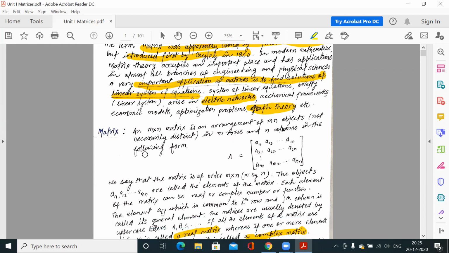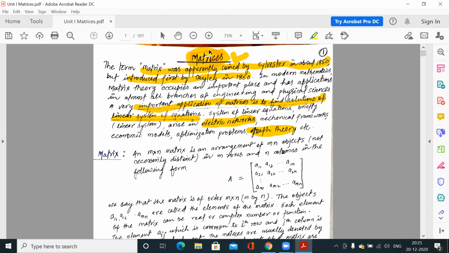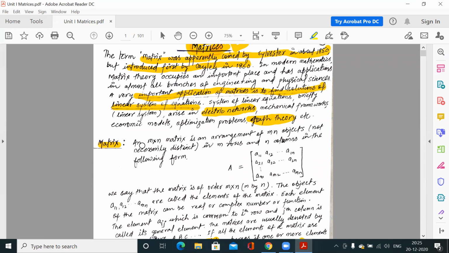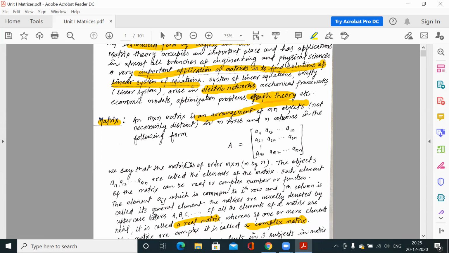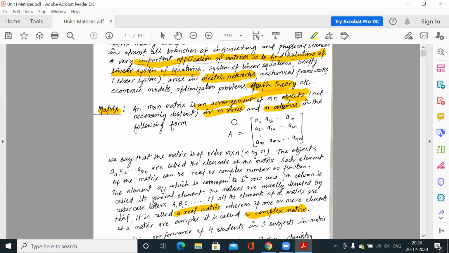So now what is a matrix or matrices? Matrices is the plural word of matrix. The matrix is an arrangement of objects. Suppose we have data points or some objects, we have to arrange those objects in a particular form which is called a matrix. So it is an arrangement of objects in m rows and n columns in the following form. So this represents one matrix.